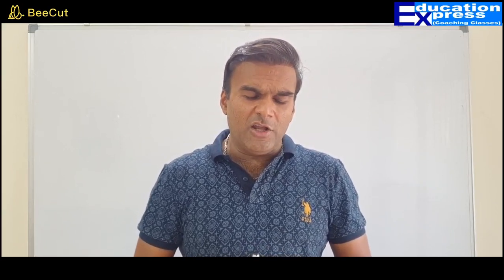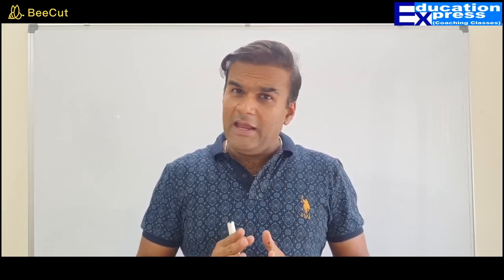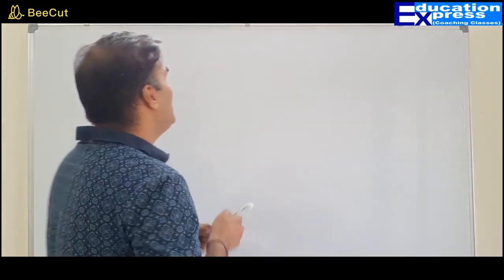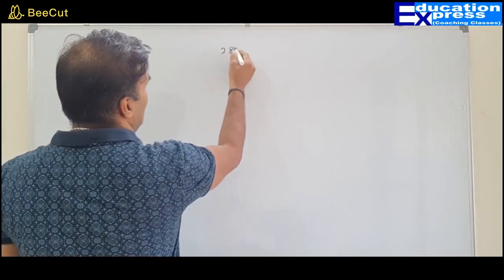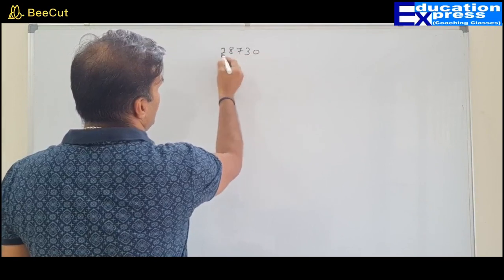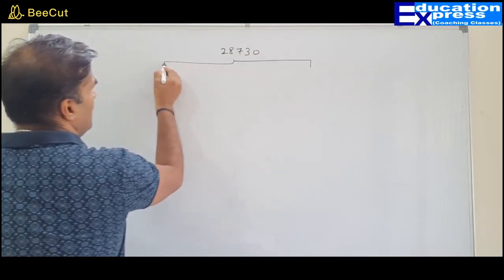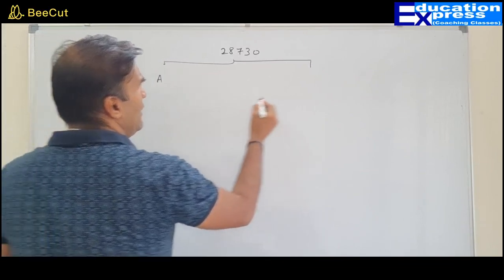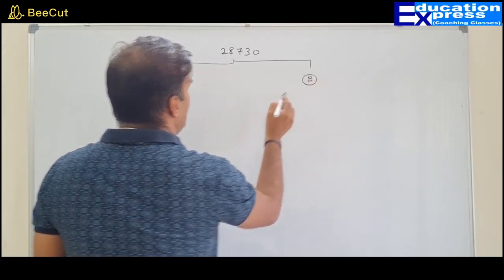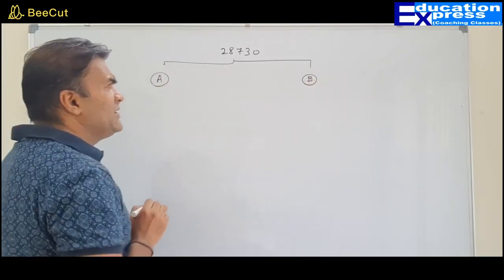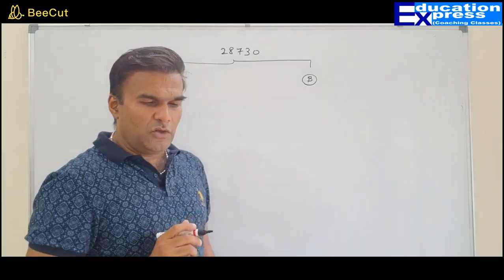Divide 28,730 rupees between A and B. So basically I have 28,730 rupees. I want to divide it between two people, A and B. So there are two contenders, A and B.